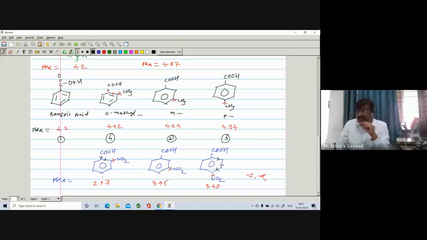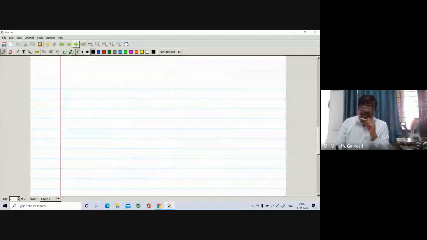That's why the orthonitro benzoic acid is more acidic as compared to paranitro benzoic acid and then metanitro benzoic acid. So this is about the electron donating and electron withdrawing groups on benzoic acid. Given any electron donating or withdrawing group, we can write the corresponding acidity.